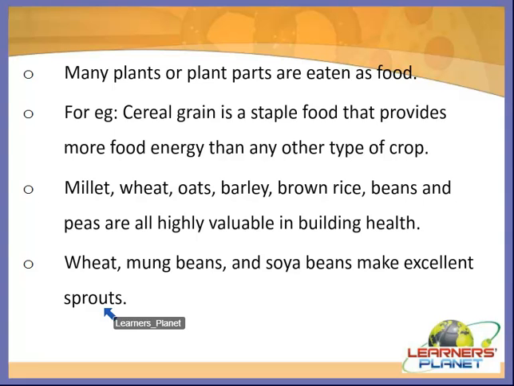So students, we can say that we get food from plants as well as animals. And these are known as the sources of food. Means from these sources we obtain food. Do plants get food from other sources?